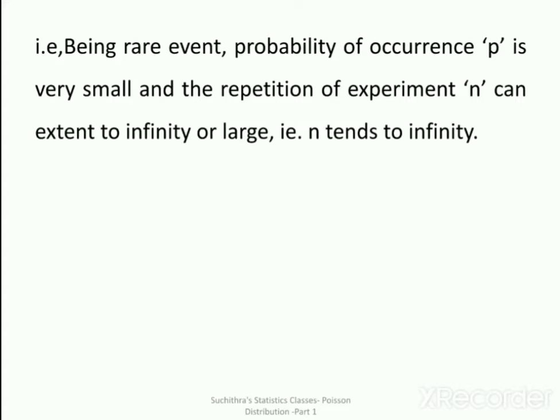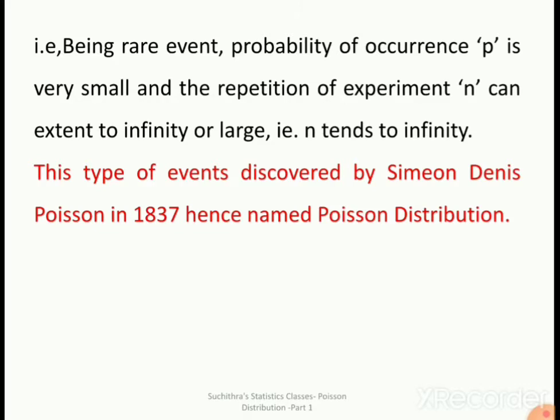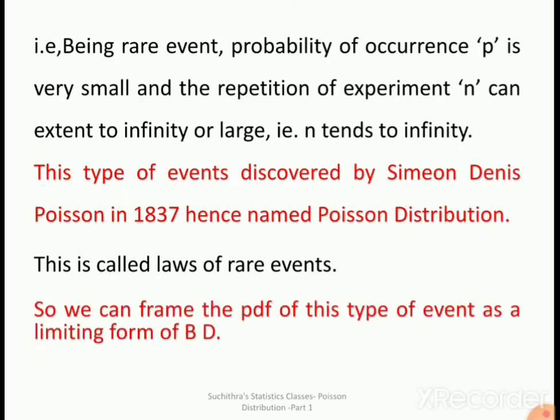Being a rare event, the probability of occurrence P is very small, and the repetition of the experiment N can extend to infinity or large. That is, N tends to infinity. This type of event was discovered by Simon Denis Poisson in 1837, hence named Poisson distribution. This is called the law of rare events.